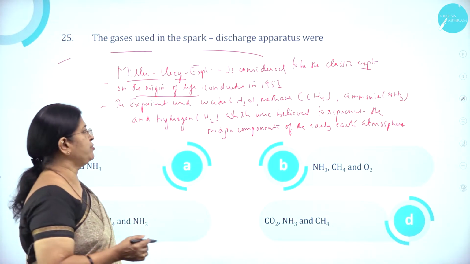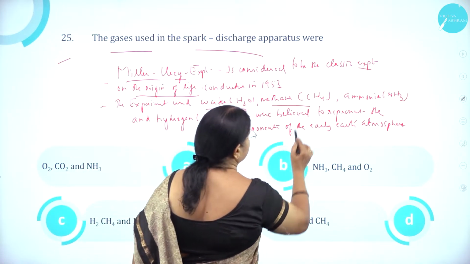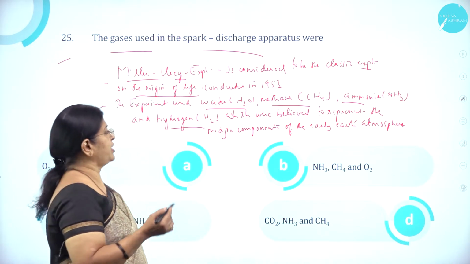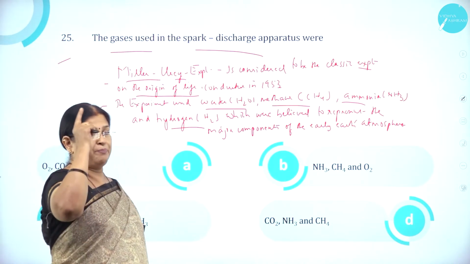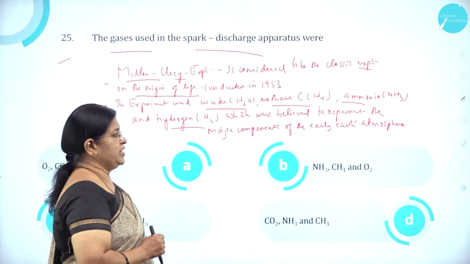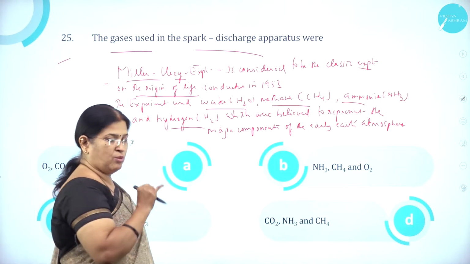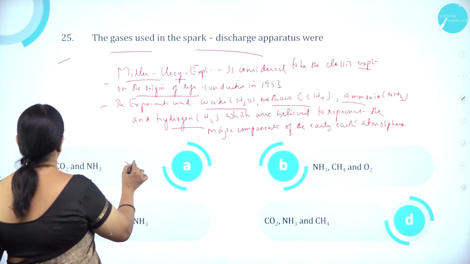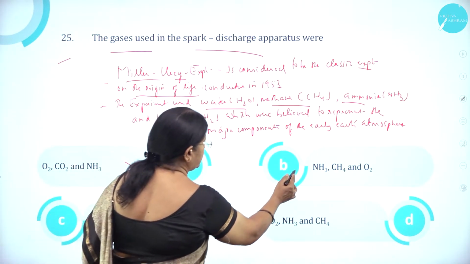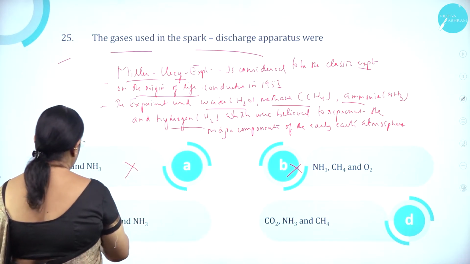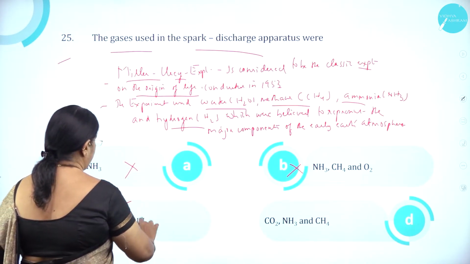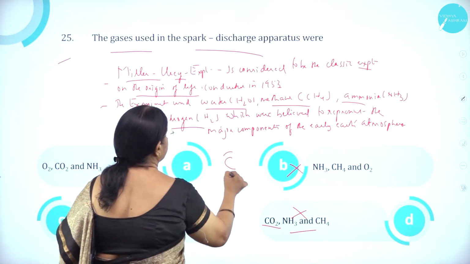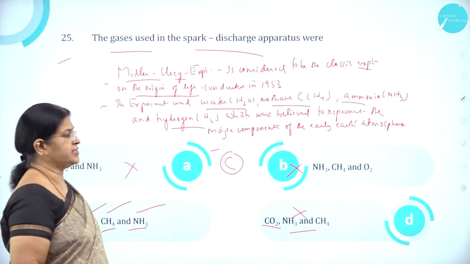This experiment used water, H2O, methane, CH4, ammonia, NH3, and hydrogen, which were believed to represent the major components of the prebiotic atmosphere, or the early Earth's atmosphere. So it is hydrogen, methane and ammonia. Option A, O2, CO2, is wrong. Option B, O2, is wrong. Option C, hydrogen correct, methane correct and ammonia correct. Option D, carbon dioxide, ammonia, is wrong. So option C is the correct answer.